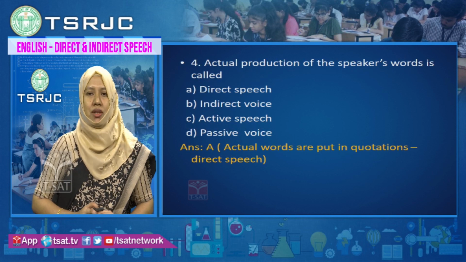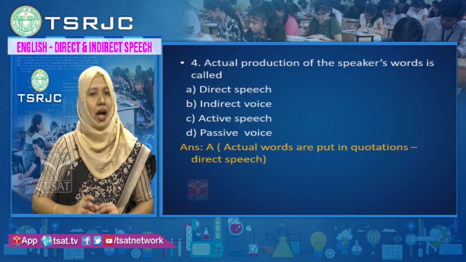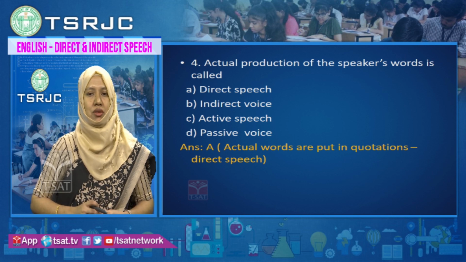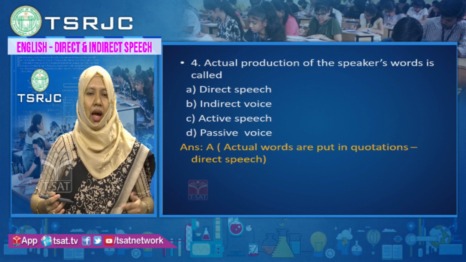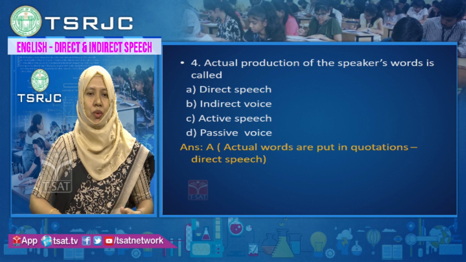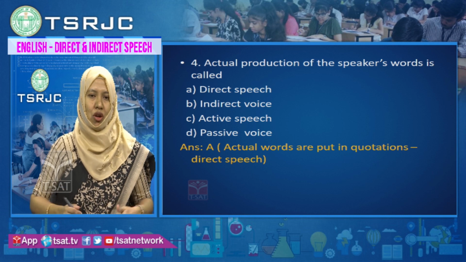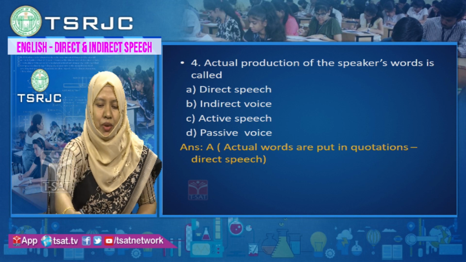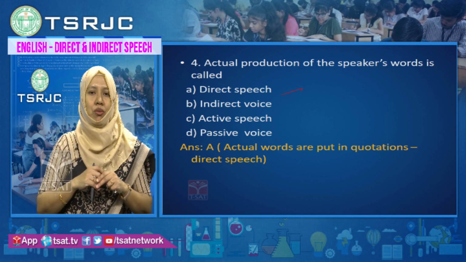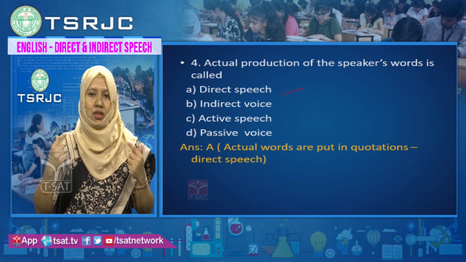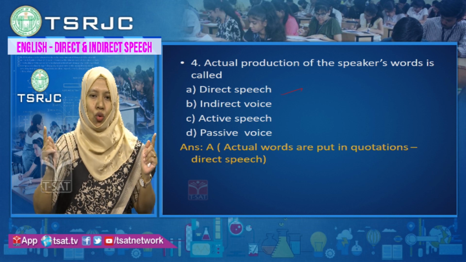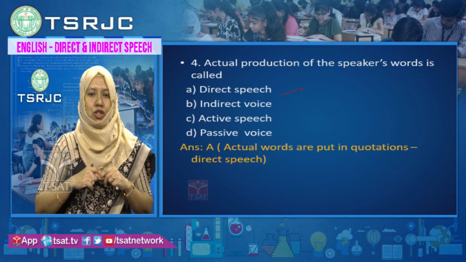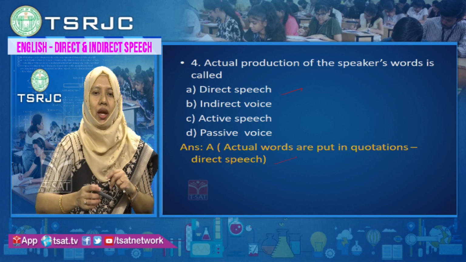Actual production of the speaker's words is called what? Whatever the speaker is speaking, the actual words are spoken in which speech? Direct speech, indirect speech, active speech, or passive voice? The correct option is direct speech. It is always used in quotation marks. The actual production of the speaker's words, whatever the speaker is speaking, is quoted, and that is called direct speech. So the correct option here is A.